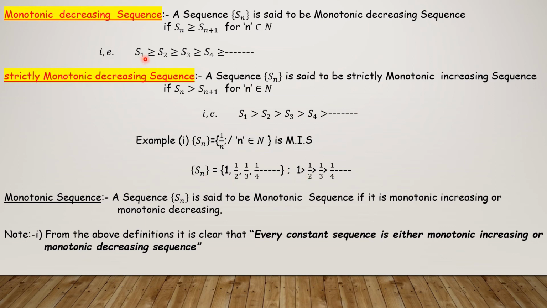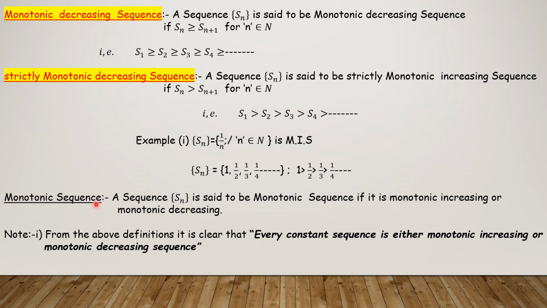Here the equal case also applies, so a constant sequence may also occur. So a constant sequence can be taken as monotonically increasing or monotonically decreasing. I have mentioned that a sequence Sn is said to be a monotonic sequence if it is monotonic increasing or monotonic decreasing.